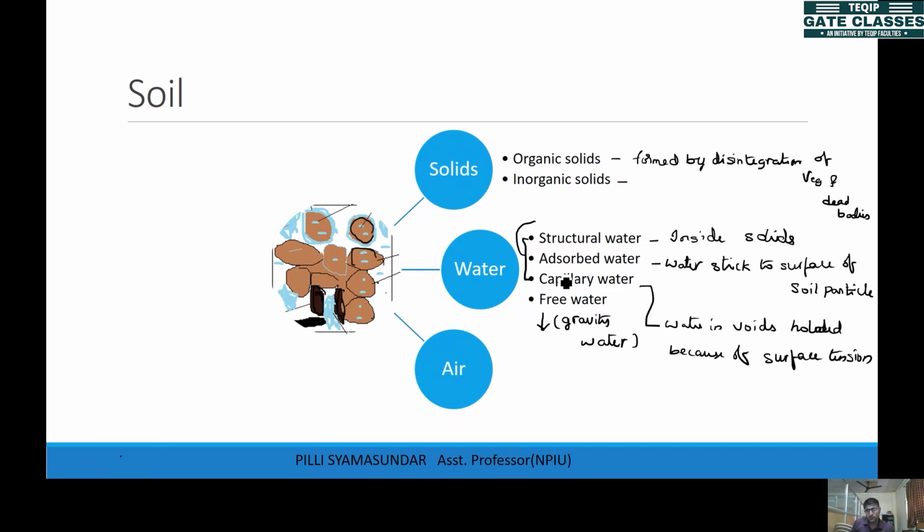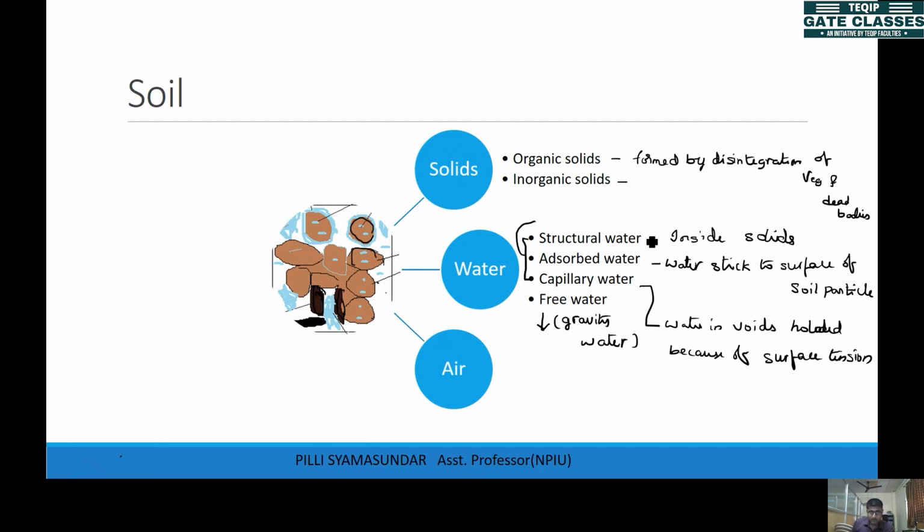Either you have to give some heat to the soil, then they get evaporated. Otherwise you can add some chemicals, then the water reacts with those chemicals and gets lost, right? So these are the four forms of water that exist in the soil.